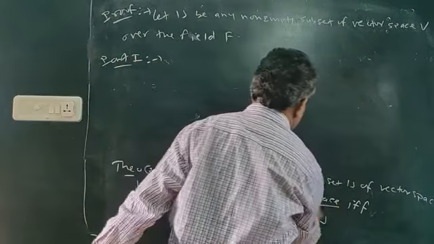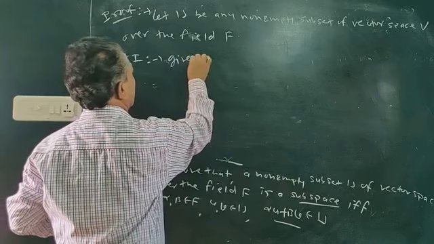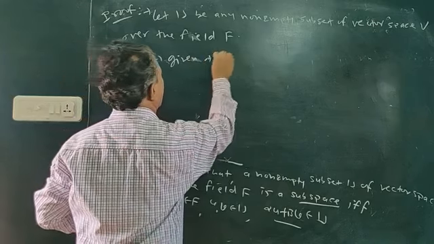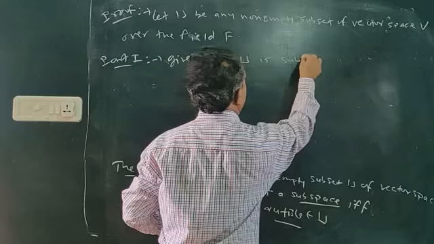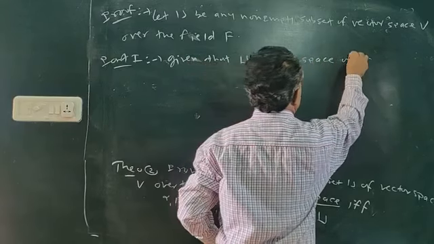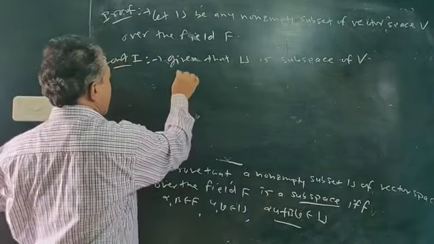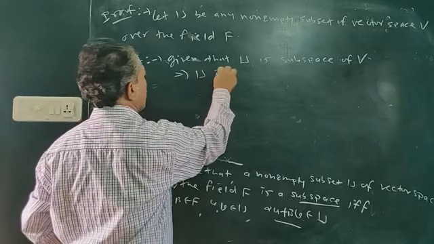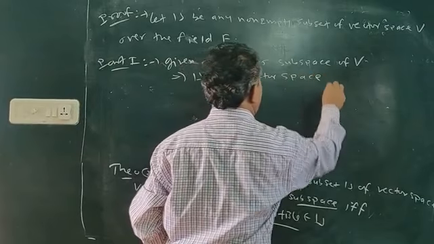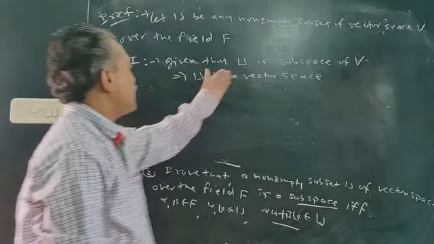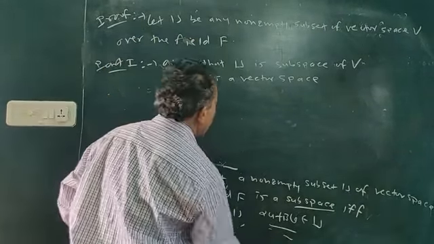So first part: the subspace is given to you. Given that U is a subspace of a vector space V. Subspace means vector space by definition. U is a vector space, so all 10 properties are satisfied. I want this linear combination.